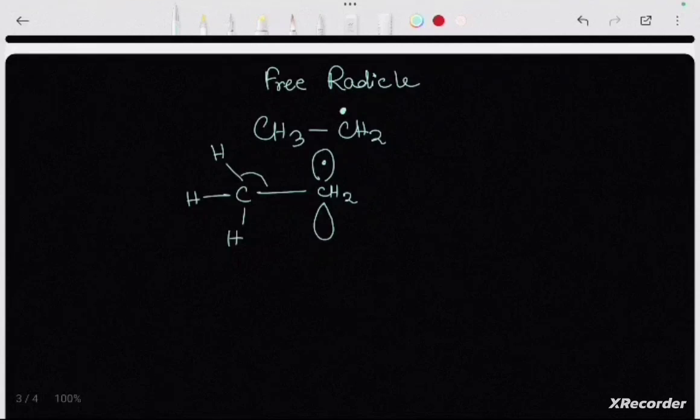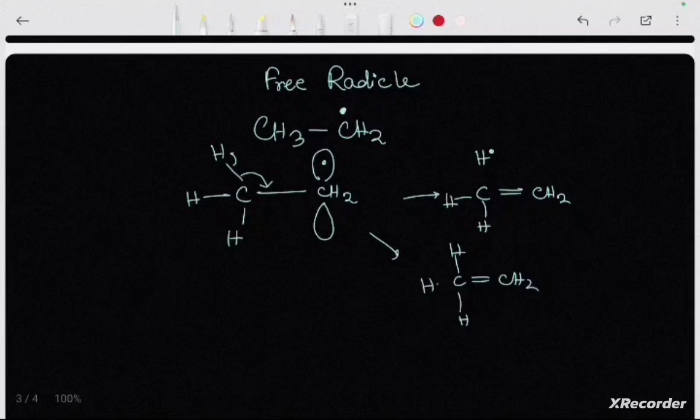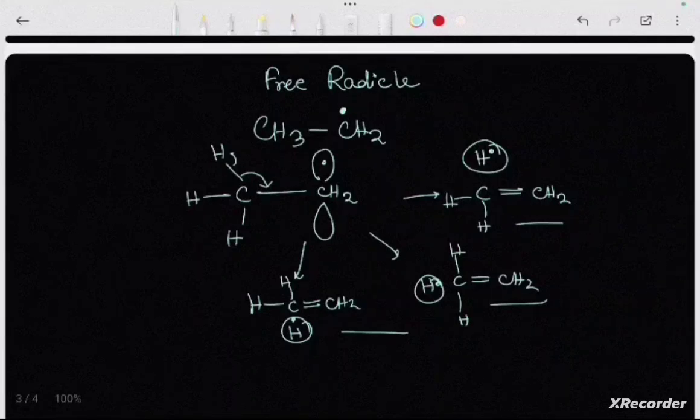Here one of the electrons comes over here while the other goes to hydrogen, leading to the formation of a hydrogen free radical and a double bond over here. Similarly, other structures could be formed. So we can see again 3 hydrogen free radicals are formed and 3 hyperconjugating structures are visible,